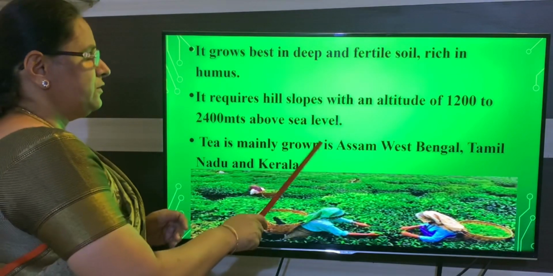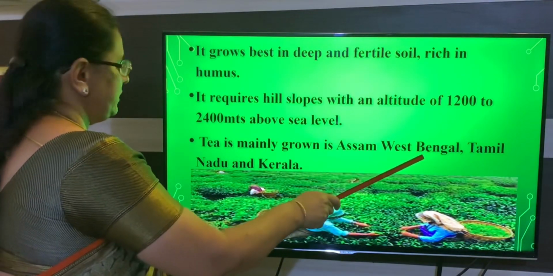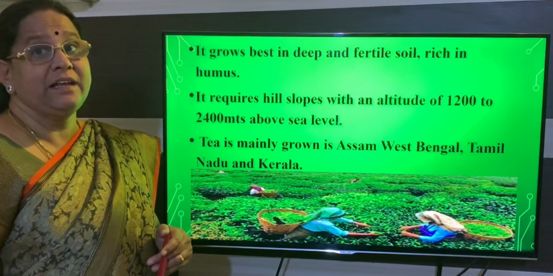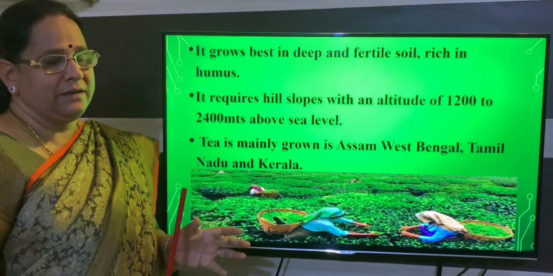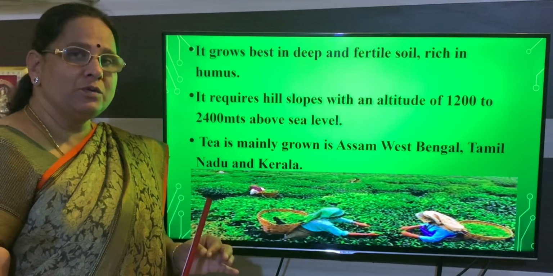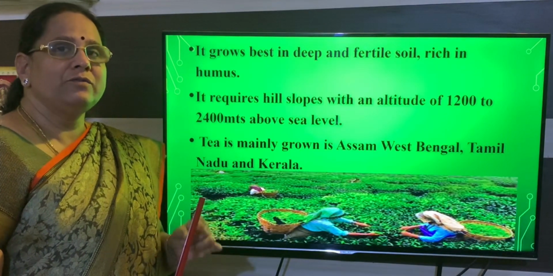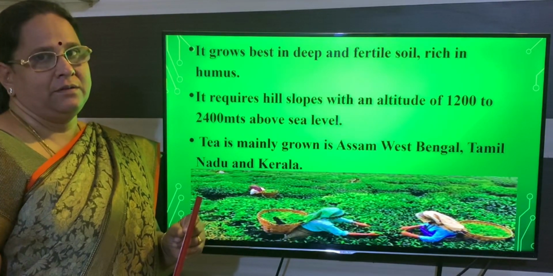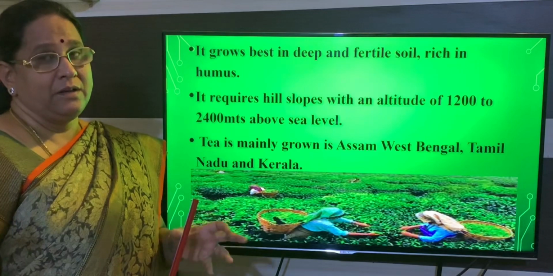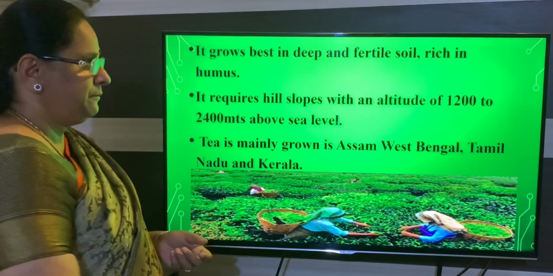And it is mainly concentrated in Assam, West Bengal, Tamil Nadu and Kerala, in the hilly regions only. It is grown in the hilly regions, and the altitude it requires is 1200 to 2400 meters. And the soil will be rich in humus, in organic matter.